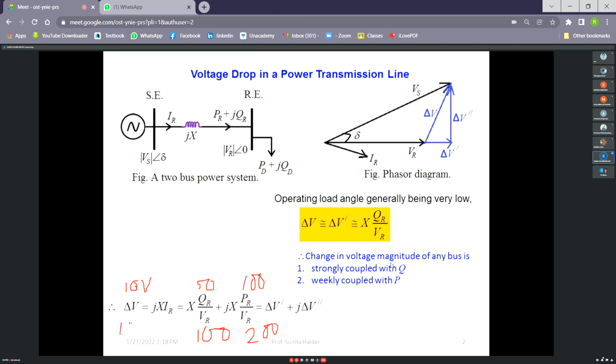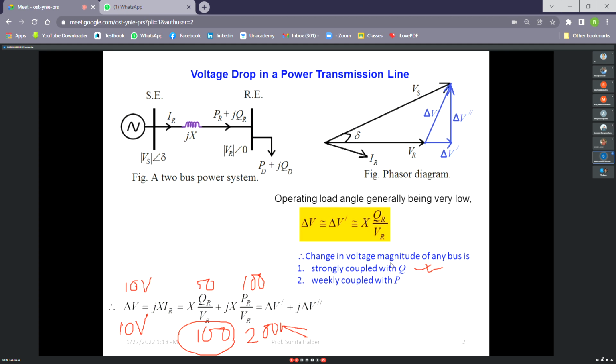Now if I want to maintain this 10 volt and if we can control Q and P, which one should we control? We should control Q because Q is strongly coupled with voltage deviation. That is one point. At the same time, we cannot compensate P locally. If we want to reduce P, then we have to get more generation, so we have to increase the generation. But here I am saying that we shall not increase generation, but manage locally.